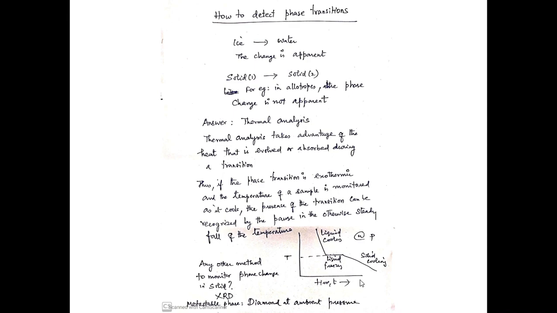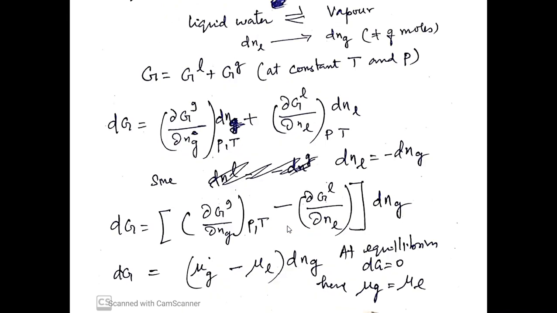Is there any other method to monitor such a phase transition? Yes, we can have in situ X-ray diffraction methods, wherein when you heat or cool a sample, if it undergoes a phase transition, from one crystal system to another crystal system, the XRD pattern of those two phases would change. From that we can recognize there's a phase transition.